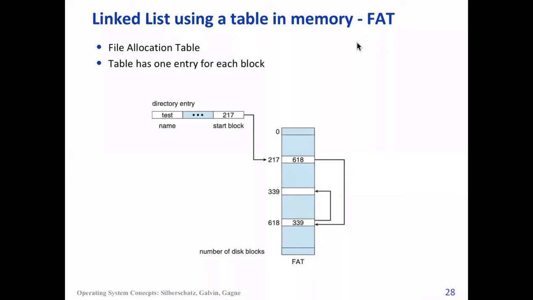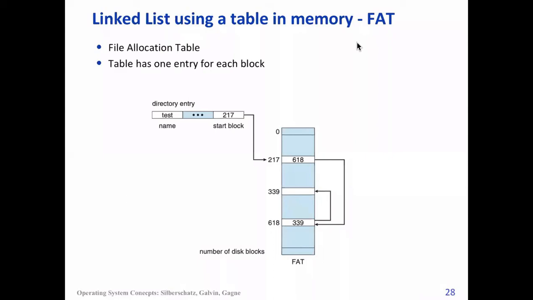Fine. And what will be the length of the FAT? Consider a 1 terabyte file, and each block is 4 KB. Look at the size of this FAT table itself. Okay, this could be a problem.